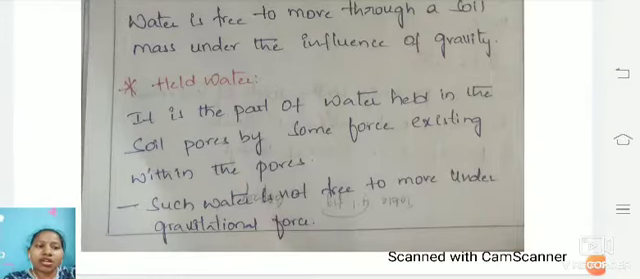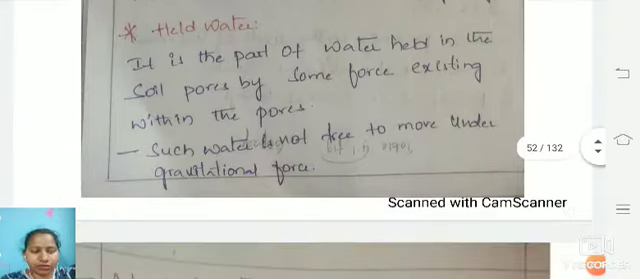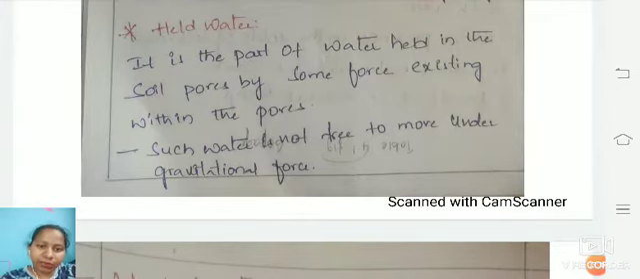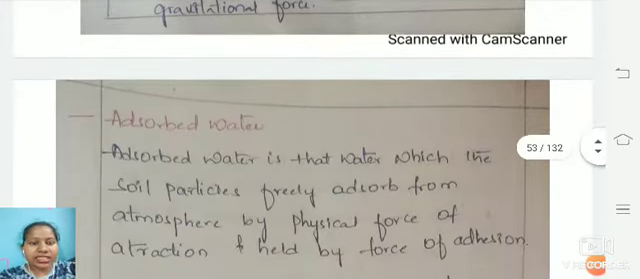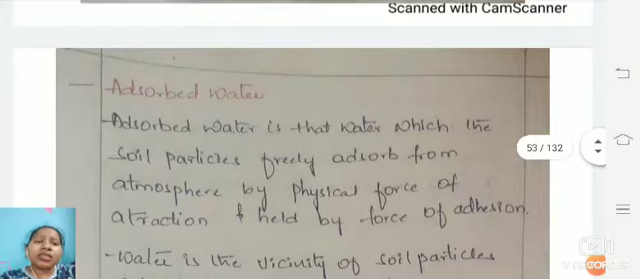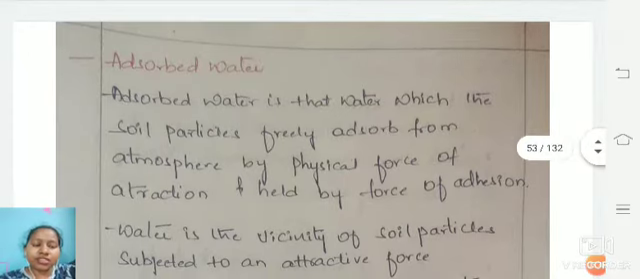Such water is not free to move underground under the gravitational force. That means held water will not be moved by any gravitational force. Next is absorbed water. The name itself indicates that it freely absorbs from the atmosphere. Physical forces of attraction also come into play.